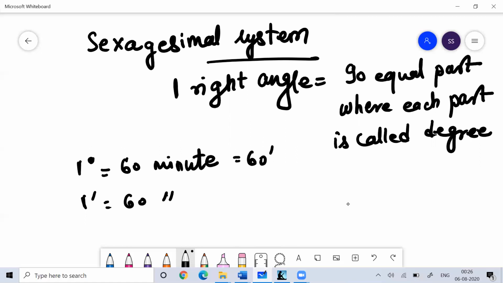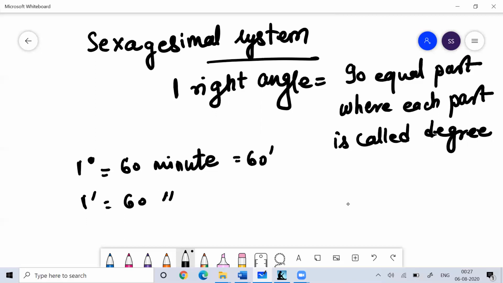Then the next system, which is not so relevant, is the centesimal system, where you can divide one right angle into 100 equal parts, which are called grades, where each grade is further divided into 100 minutes, and every minute is further divided into 100 seconds. So one right angle is equal to 100 grades, while one grade is equal to 100 minutes, and 1 minute is equal to 100 seconds.